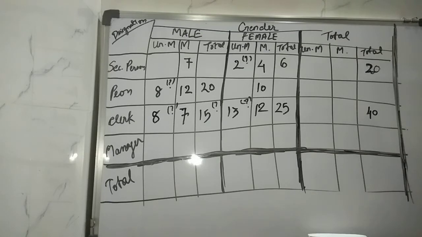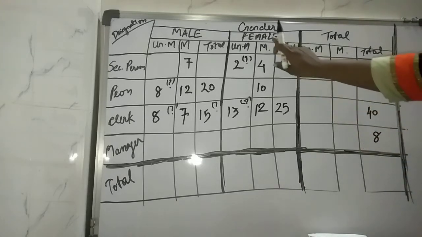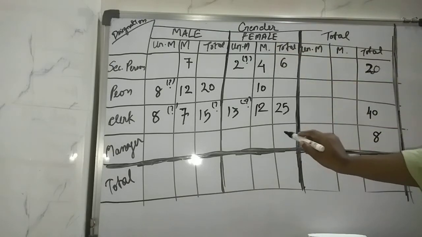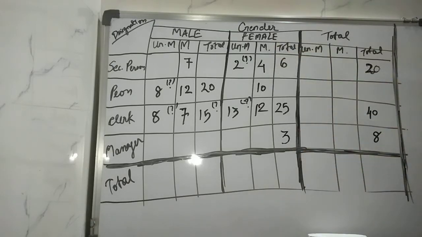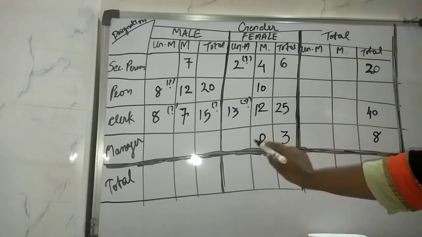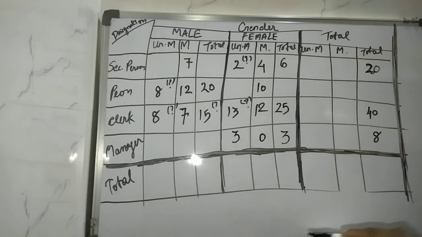And out of 8 managers, so the total managers are 8. All 3 female managers are married. Okay, so all 3 female managers. So all 3 means females are 3. So all are, sorry, it is unmarried. Okay, so married is 0, unmarried is 3, like this.